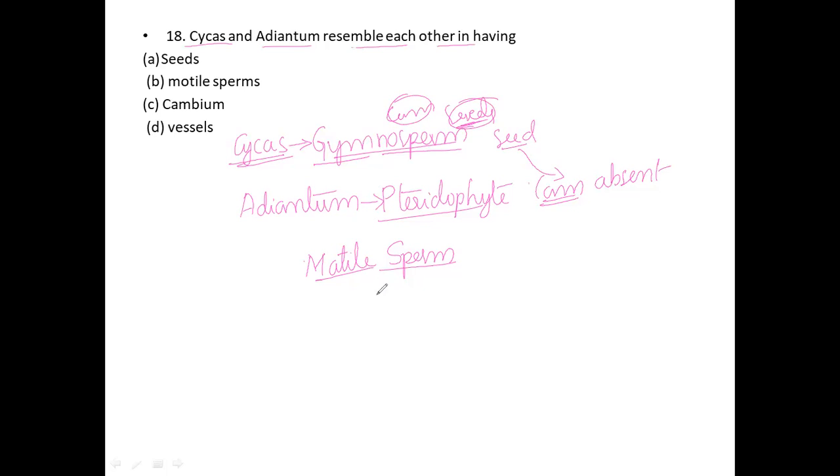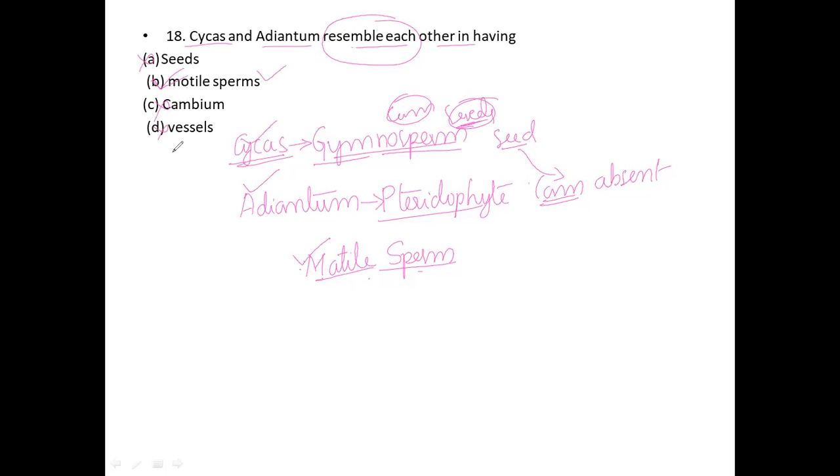The motile sperms, if you take both, resemble each other very closely. For example, Cycas will also produce motile sperms, and Adiantum is also going to produce motile sperms. So both resemble each other very closely. So the motile sperms is the correct option. That is, option B is the correct option for this question, not the others. So this is all about the 18th question.